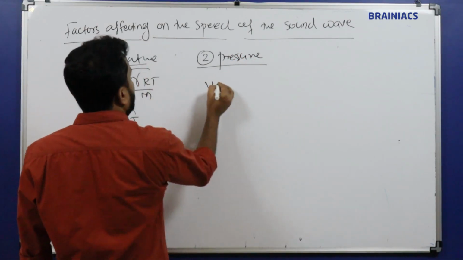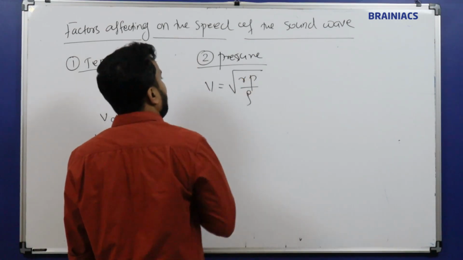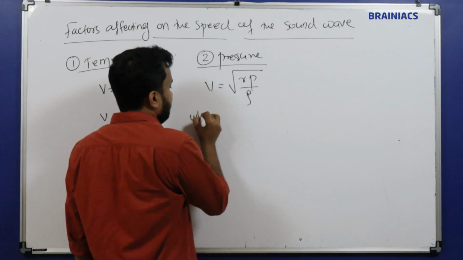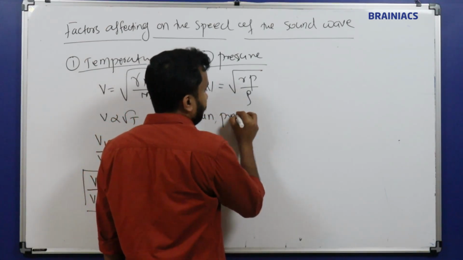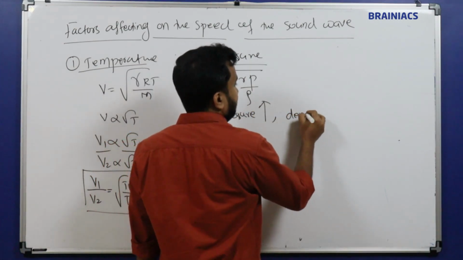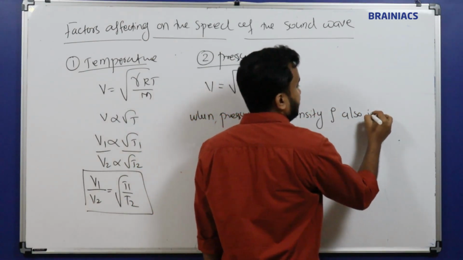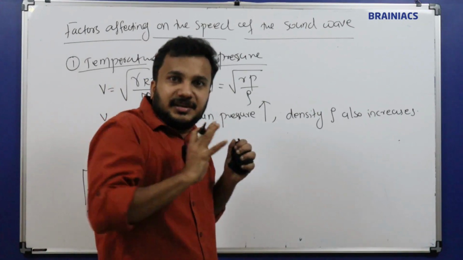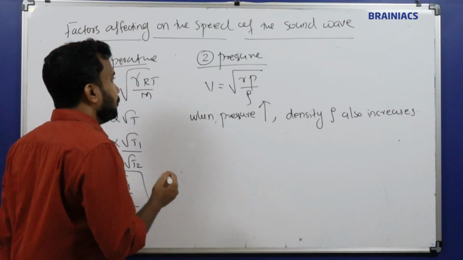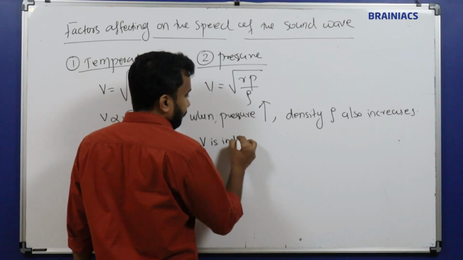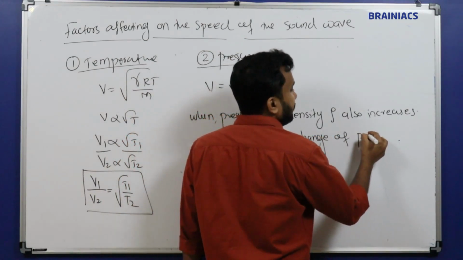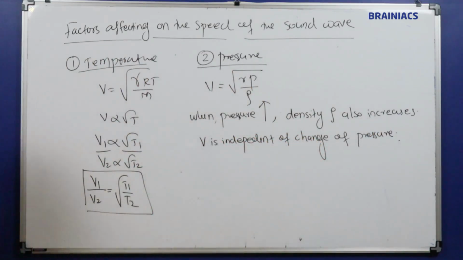We know the equation over here: V is equal to root of gamma P by rho. So what is coming here: when pressure increases, density rho also increases. Density is the concentration of what is present there, so when pressure increases, density will also increase. So V is independent of change of pressure. Okay, next point: humidity.